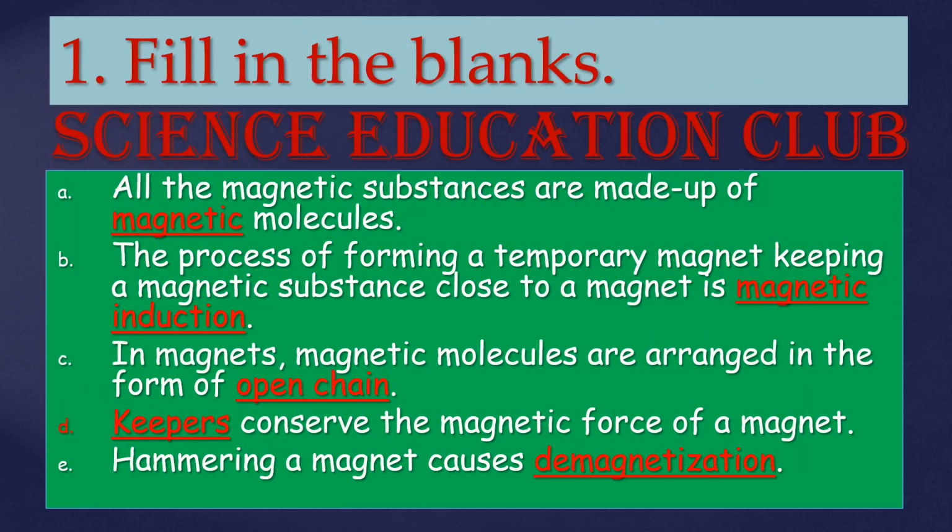Fill in the blanks. All the magnetic substances are made up of magnetic molecules. The process of forming a temporary magnet keeping a magnetic substance close to a magnet is magnetic induction. In magnets, magnetic molecules are arranged in the form of open chain. Keepers conserve the magnetic force of a magnet. Hammering a magnet causes demagnetization.